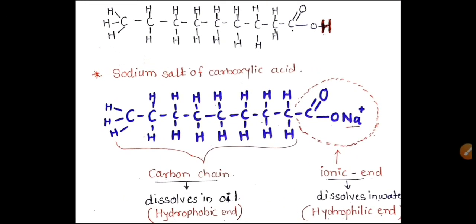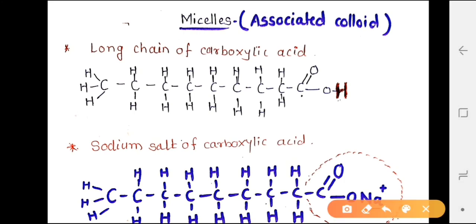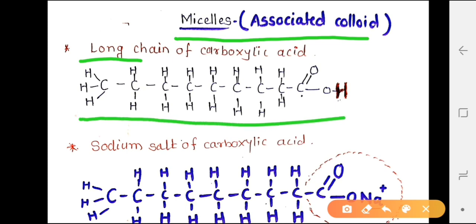Here you can see that micelles are called associated colloids, and below that the heading is written long chain of carboxylic acid. Students, here you can see this is the long chain of carboxylic acid.